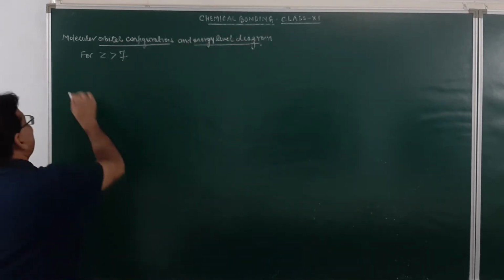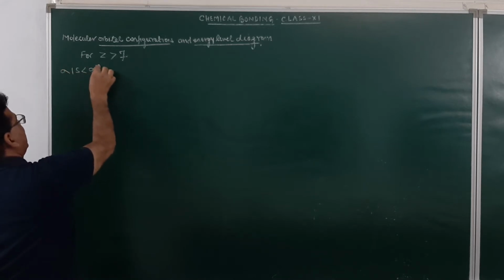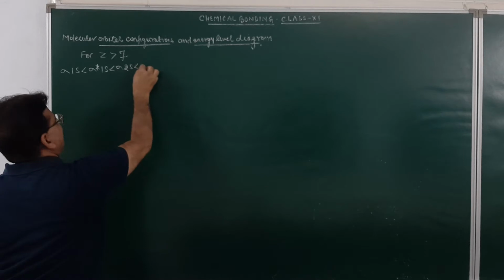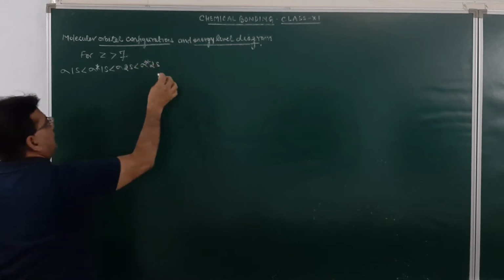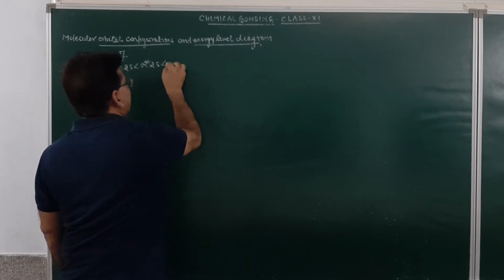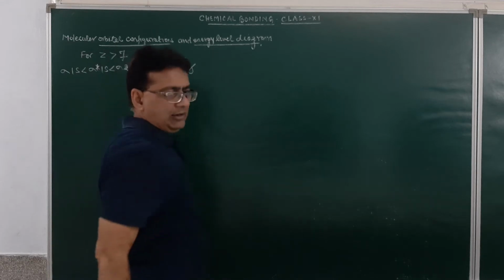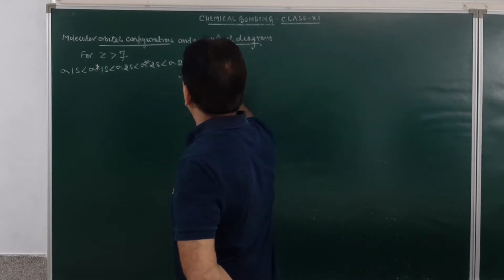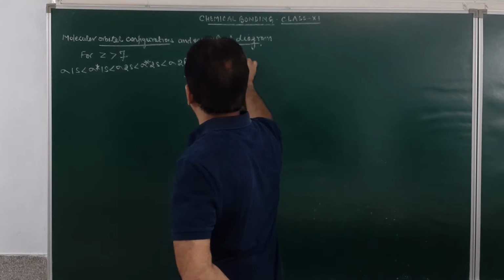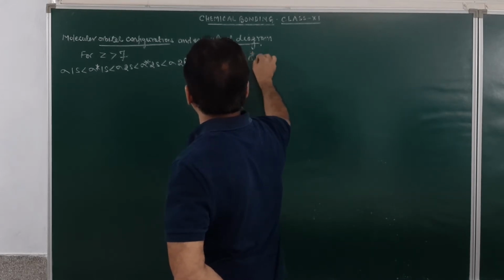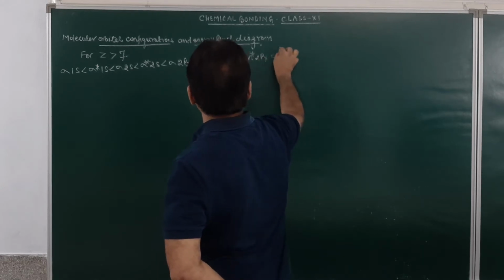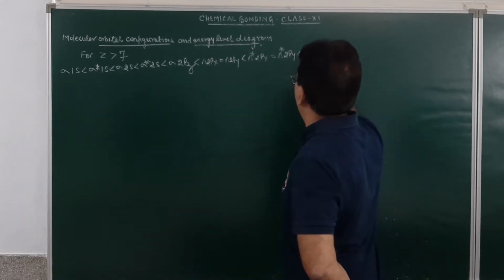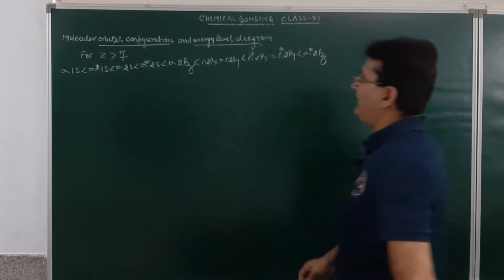It was sigma 1s less than sigma anti-bonding 1s, which is less than sigma 2s, which is less than sigma anti-bonding 2s, which is less than sigma 2pz, which is less than pi 2px equal to pi 2py, which is less than pi anti-bonding 2px equal to pi anti-bonding 2py, which is less than sigma anti-bonding 2pz. I hope you remember this energy level sequence.